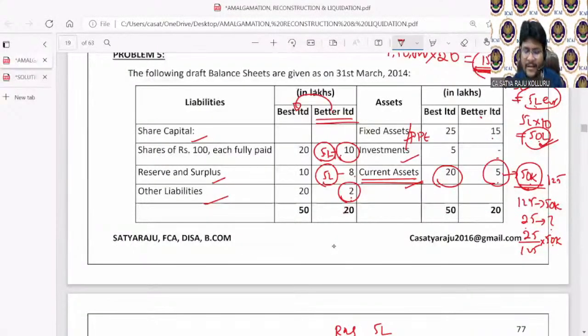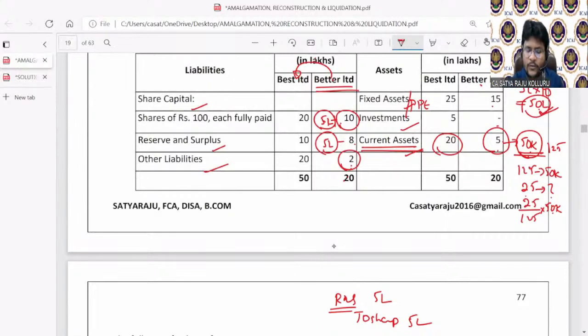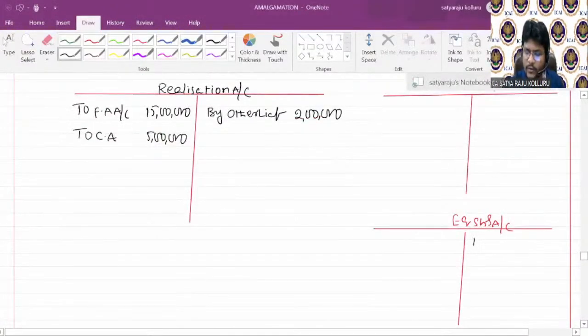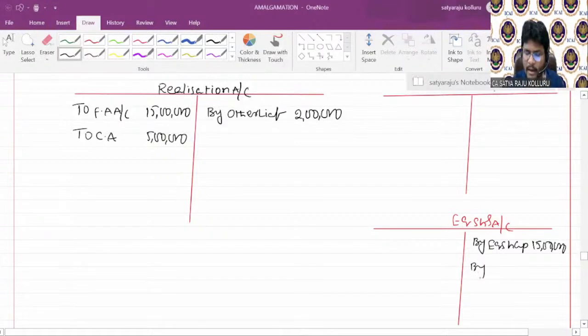Next, after assets and liabilities are transferred to realization, share capital and reserves and surplus you need to transfer to the equity shareholders account. So in equity shareholders, by equity share capital. Equity share capital is 15 lakhs, guys, which is not 10 lakhs. After the issue of bonus shares, it will become 15 lakhs, right? Next, reserves and surplus, 8 lakhs minus 5 lakhs, which is 3 lakhs. By reserves and surplus, which is 3 lakhs.